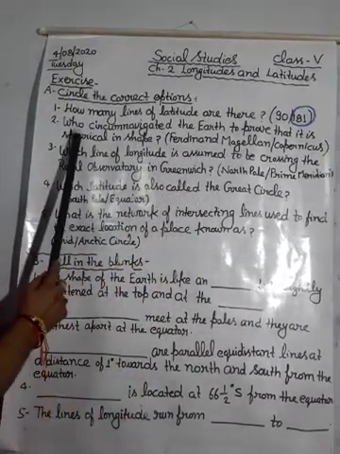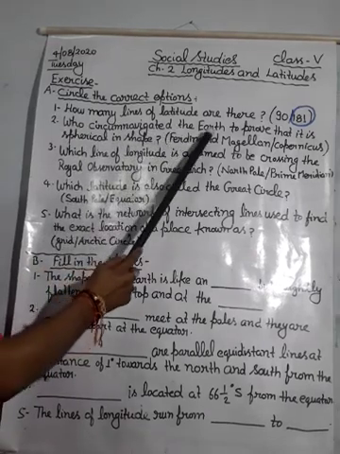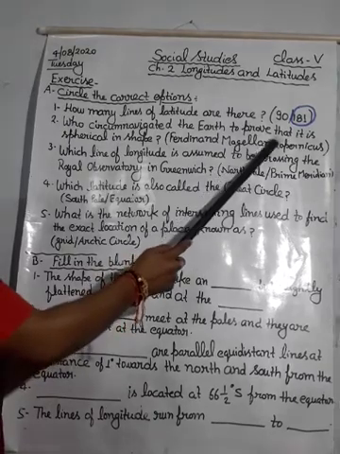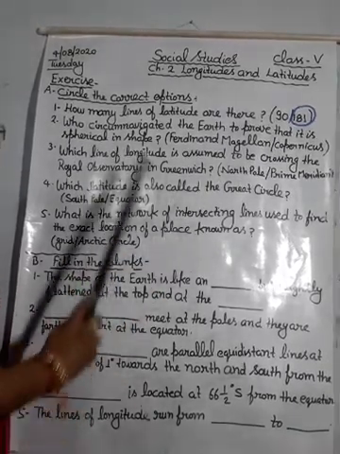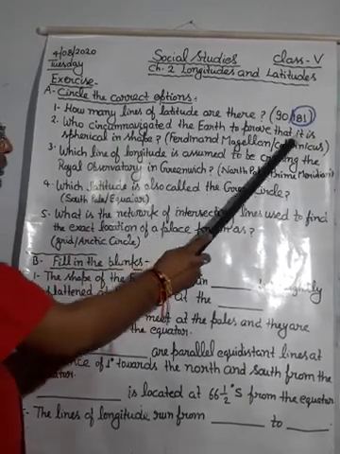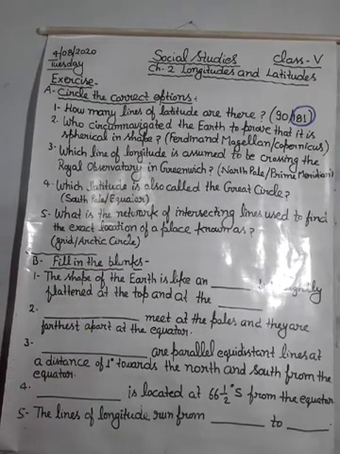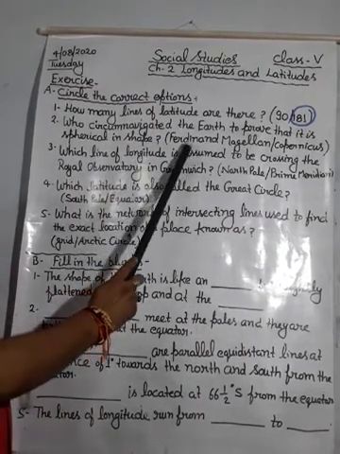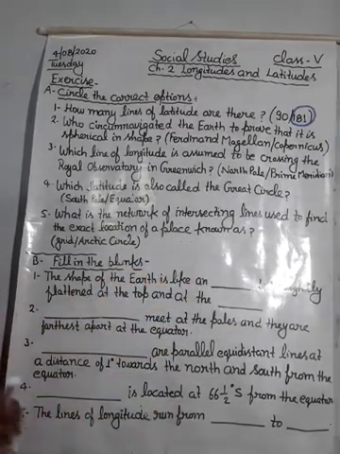Next is, who circumnavigated the earth to prove that it is spherical in shape? Yes student, the person was who? Ferdinand Magellan or Copernicus? Two options are given here.